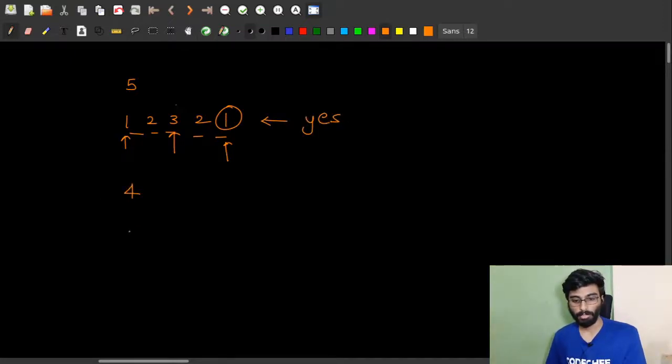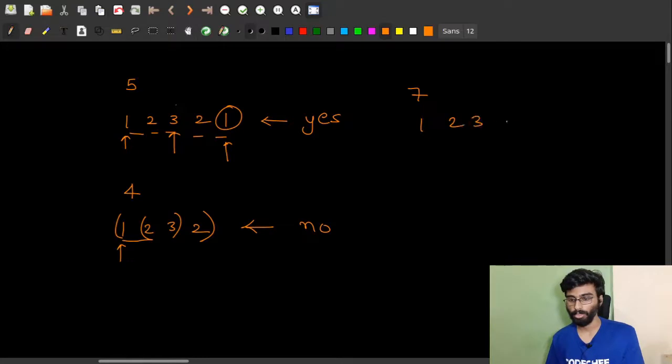Another example can be 1, 2, 3, 2. In this case, the starting is 1, which is correct, but as it is an even length, we cannot reach a single center as there are two centers, so the answer should be no. Let's take another. Let's say the length is 7: 1, 2, 3, 4, 3, 2, 2.